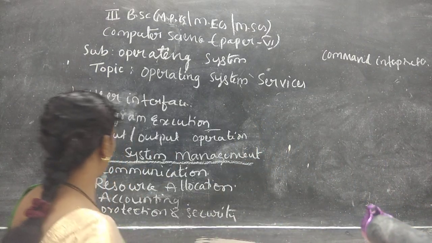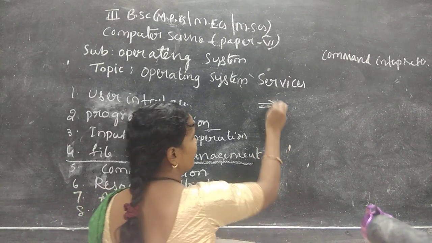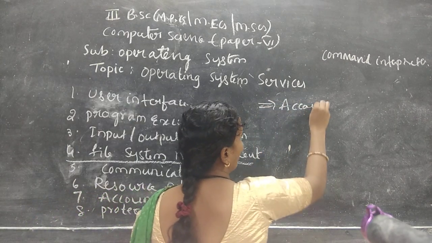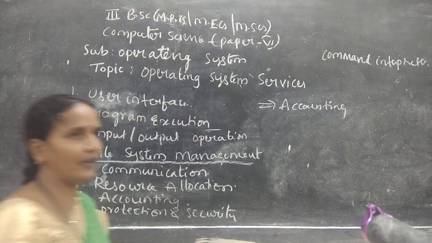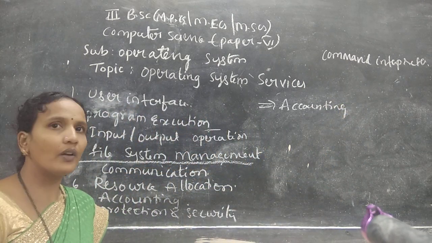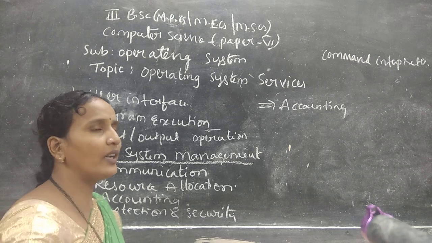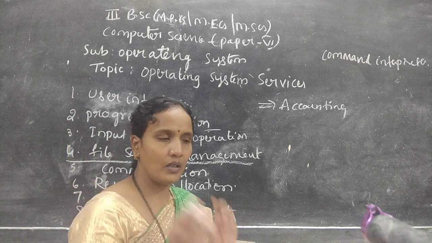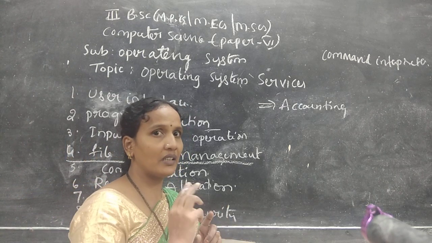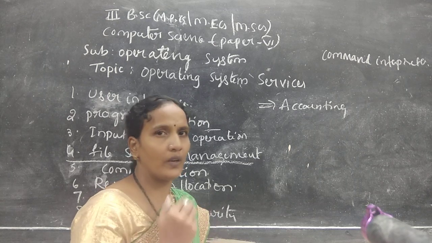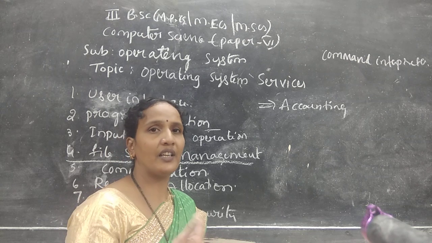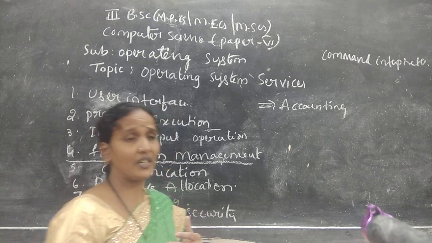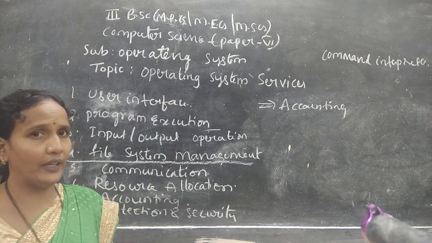The next one is accounting. What is accounting actually? For example, when you enter into an office or into a library, what will they ask? They ask you to enter your name, phone number and all. Why are they maintaining this? They want to find out how many users have entered, what they use, and for how much time they use the resources.